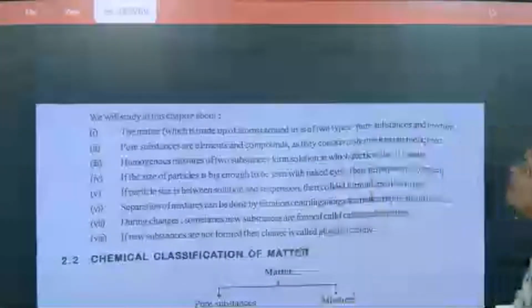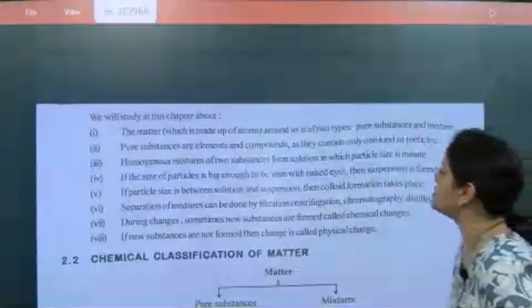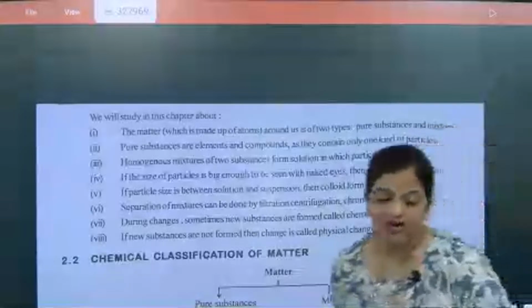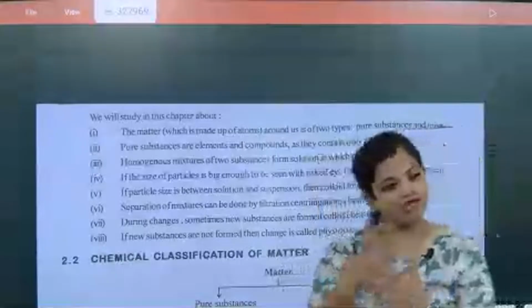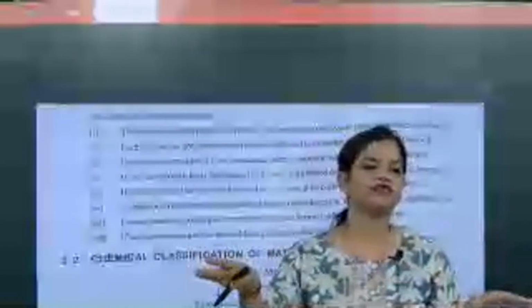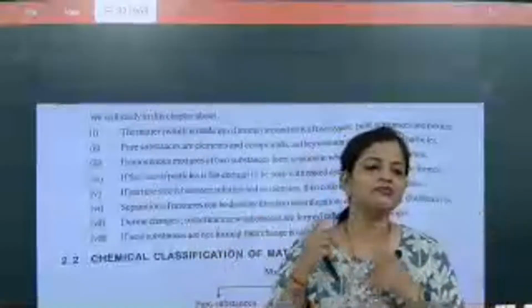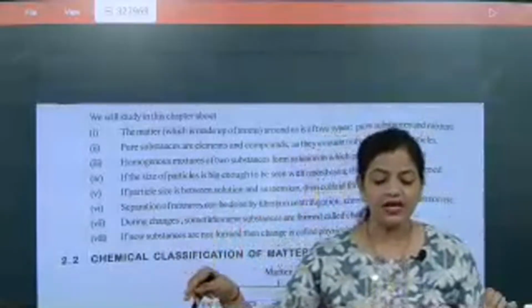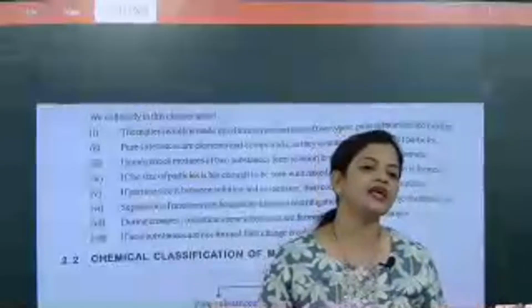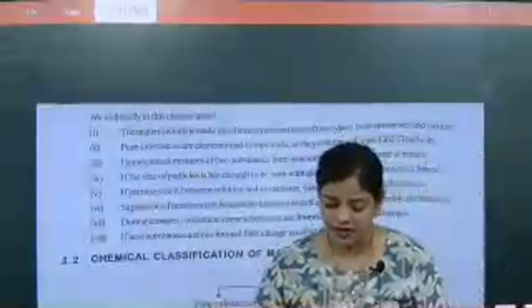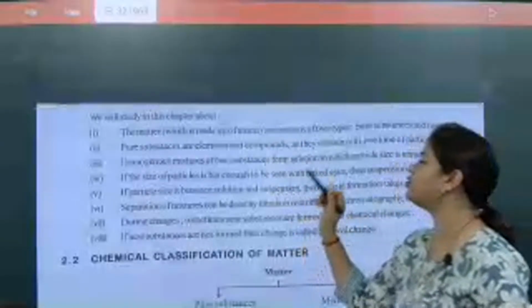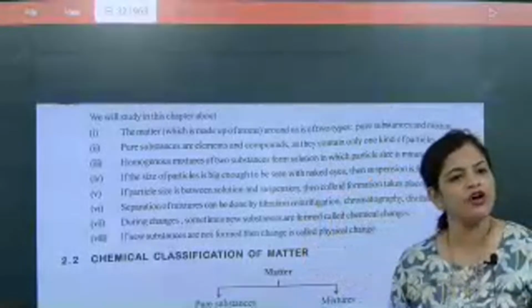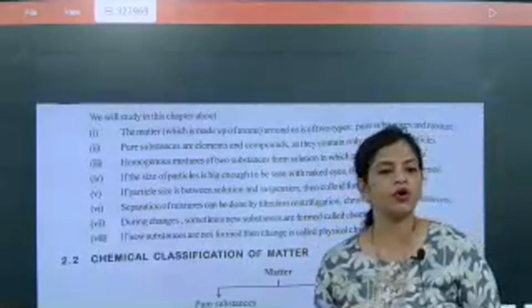Very good. Now, pure substances are elements and compounds as they contain only one kind of particle. So, what is exactly a pure substance? First, matter is classified as how many types? We can classify matter into two types: one can be classified as pure, another as mixture. Pure and mixture. Very good, well done. The next part is that pure substances are elements and compounds as they contain only one kind of particles.